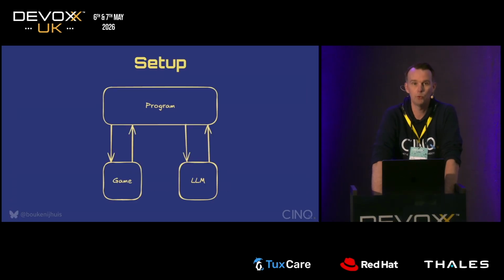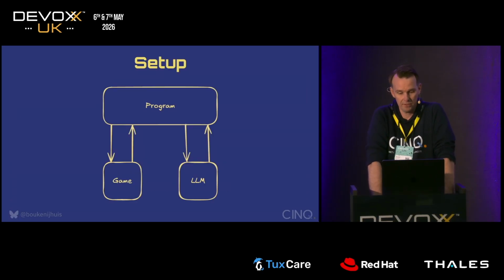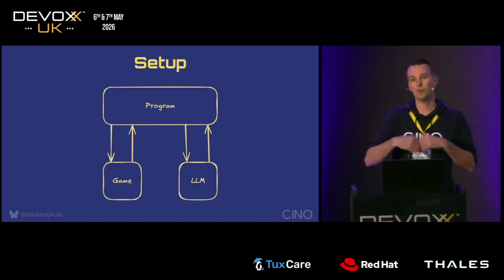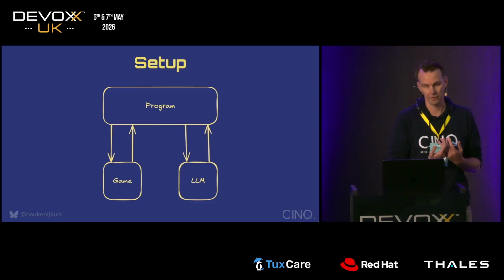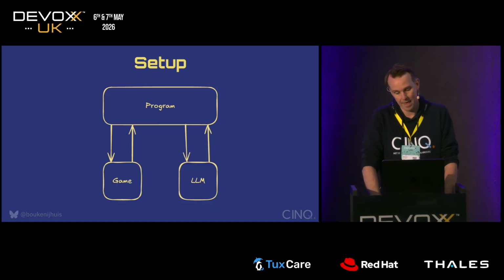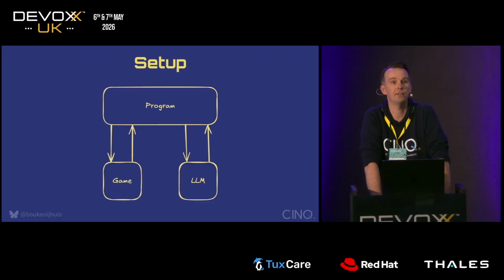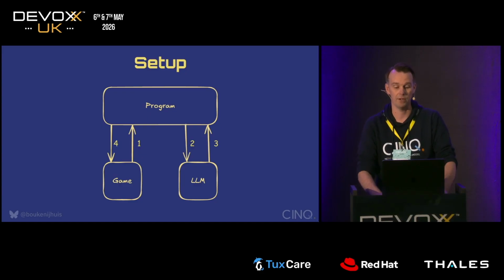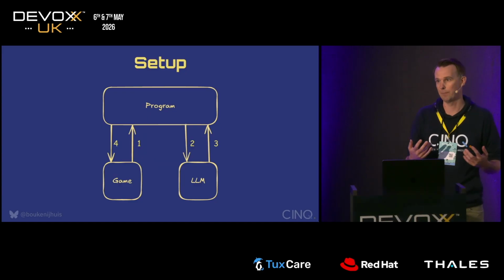So I created this little tool or program, as you can see in this slide. It is a bridge between the game and the LLM. So when the program starts up, it tells the LLM, we're going to play a text adventure. I'm going to give you the description of the environments, and you have to come up with the next command. Then I start up the game, and I extract the first description of the environment from the game at 1. I feed this description back to the LLM at 2. If the LLM listens and comes up with a command, it will give it at 3. And then I feed back this command into the game at 4. The game comes up with a new description, and this is the game loop.